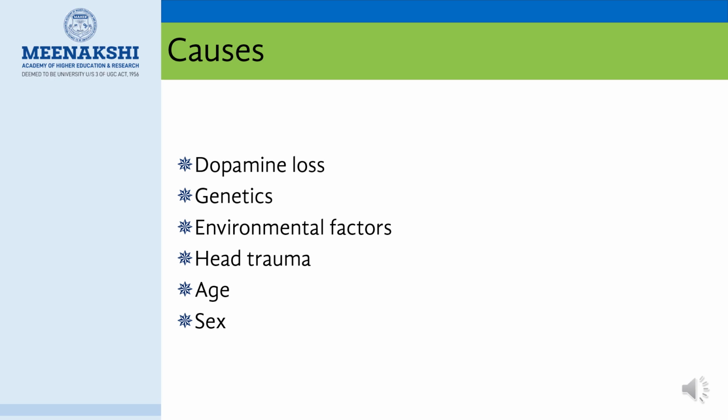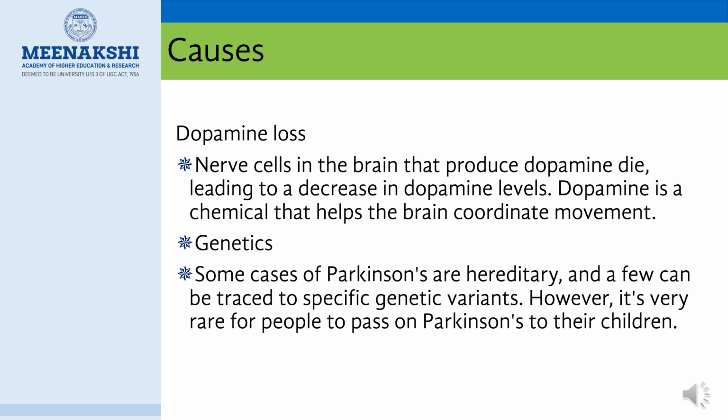The causes of Parkinson's disease are dopamine loss, genetics, environmental factors, head trauma, age and sex. So what is dopamine loss? Nerve cells in the brain that produce dopamine die, leading to a decrease in dopamine levels. Dopamine is a chemical that helps the brain coordinate movement. Genetics. Some cases of Parkinson's are hereditary and a few can be traced to specific genetic variants. However, it's very rare for people to pass on Parkinson's to their children.